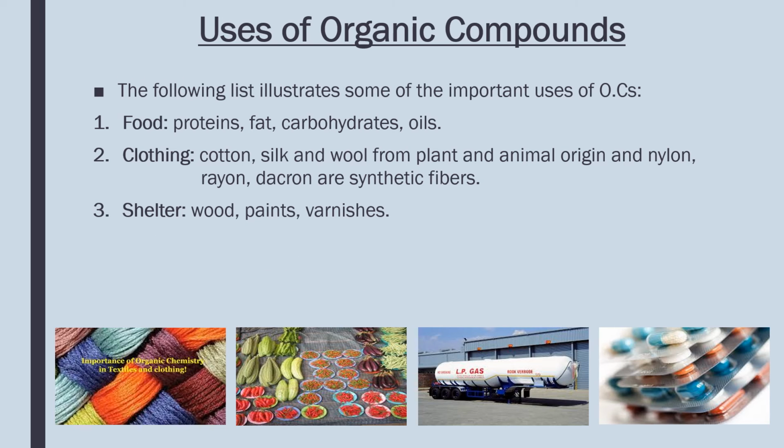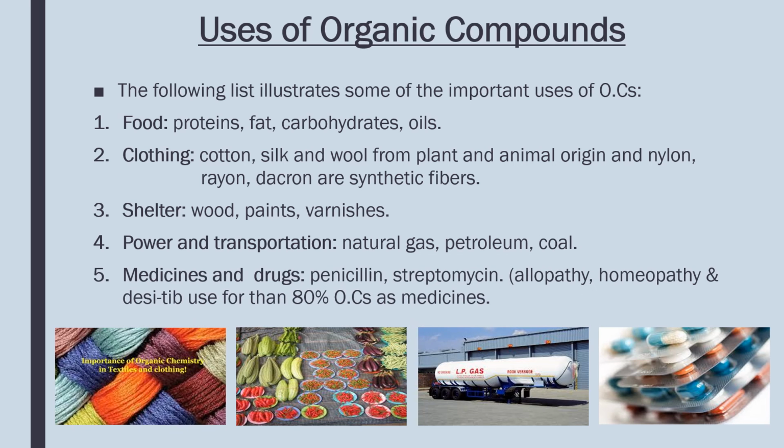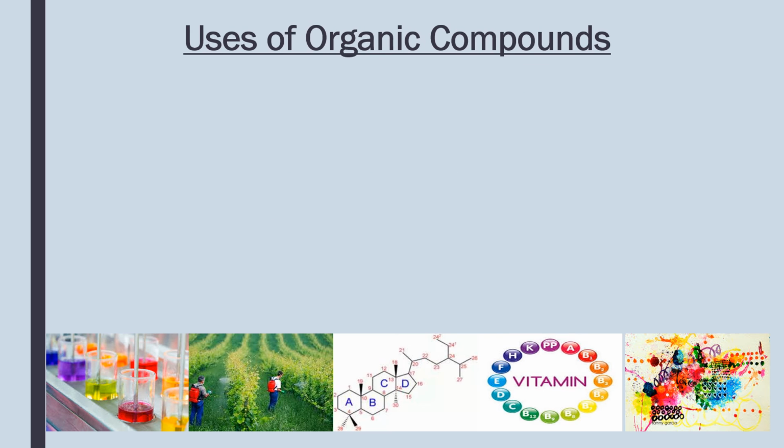Shelter: wood, paints, varnishes, they are organic in nature and we use them. Power and transportation: for transportation we use petroleum and coal. As a fuel, we use natural gas. They are organic in nature. Medicines and drugs: almost 80% of the drugs are organic in nature and they are used as medicines in allopathy, homeopathy and desi tib, like penicillin and streptomycin.